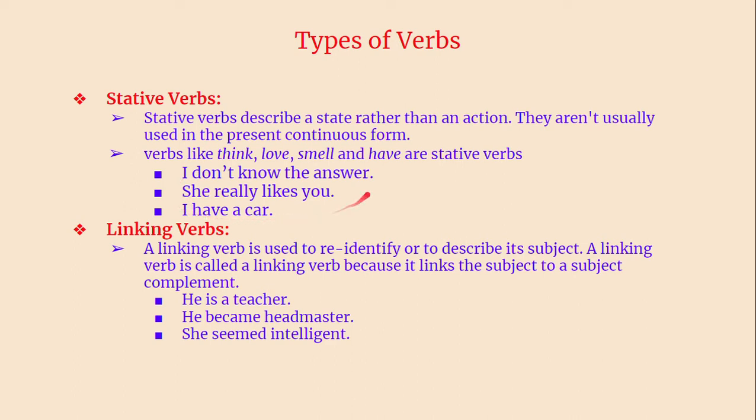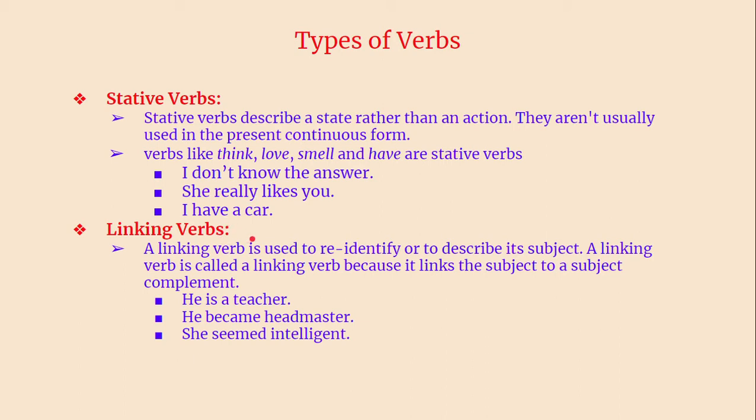These verbs should always be used in simple tense. You can use them in simple past tense as well. We can say I had a car. I liked her, maybe ten years ago. I didn't know the answer yesterday, but I now know the answer. Whatever it may be, you cannot use it in continuous tense, be it perfect continuous tense or continuous tense. You don't have ing forms for these verbs, to be more precise.